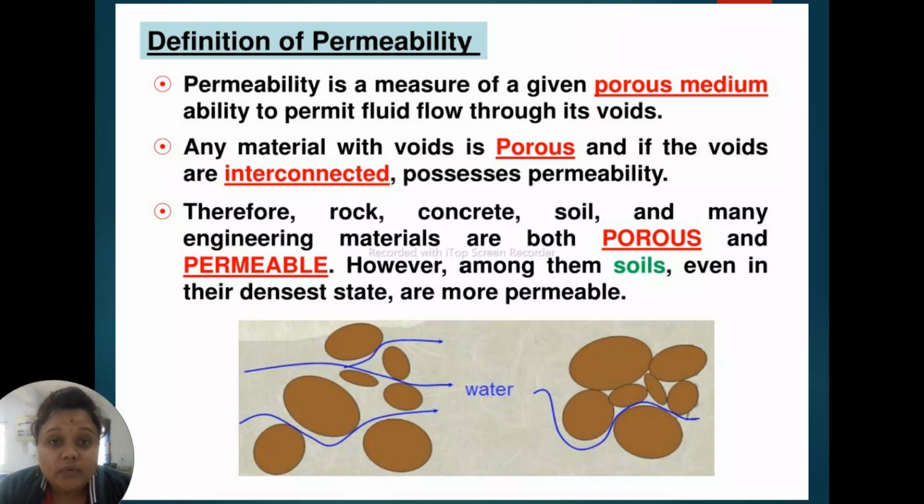Any material with voids is porous, and if the voids are interconnected, it possesses permeability. So permeability means flow of water through voids, but the voids should be interconnected to each other. If the voids are interconnected, then the flow of water will be laminar.